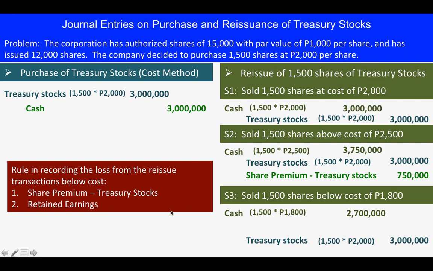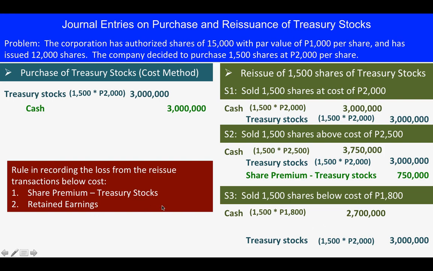Take note, class, by the way, that situation 1, situation 2, and situation 3 are independent from each other, because here we only purchase 1,500 shares. In situation 1, we have issued the whole 1,500 shares. So situation 1 is independent from situation 2, and similarly, situation 1 and situation 2 are independent from situation 3. So in this case, we don't have any data showing that we have a share premium from treasury stocks.